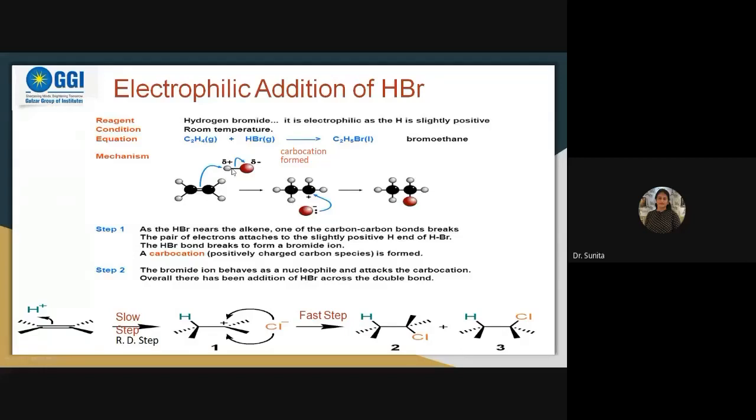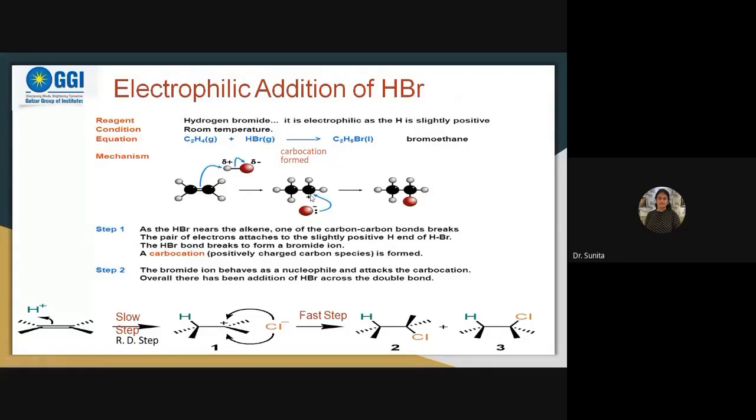When that happened, this bromine acquired the pair of electrons. Its octet got complete. Then this will be lost as a bromide ion, and it is having a pair of electrons. So this reaction started from this side, where the electrophilic attack takes place, and then it acquired the positive charge. Then the bromine acquired the negative charge, and it is having a pair of electrons.